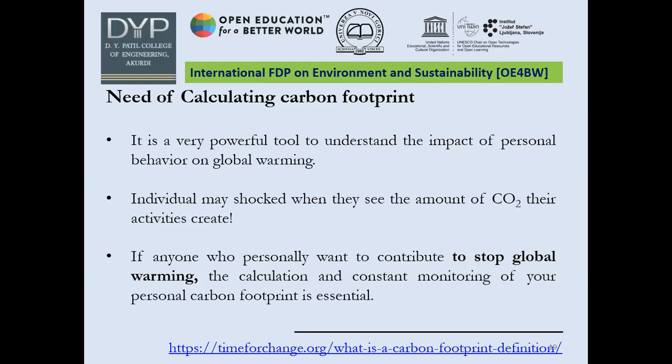You may be shocked, as I will show you certain examples of how much CO2 we are releasing from our day-to-day activities, right? And if we are genuinely looking to contribute something for our Mother Earth, how to stop this global warming is also our concern. So performing this calculation, constant monitoring of this calculation, along with personal as well as social activities, is somewhat essential. I feel these are the three points which explain the need of calculating carbon footprint.